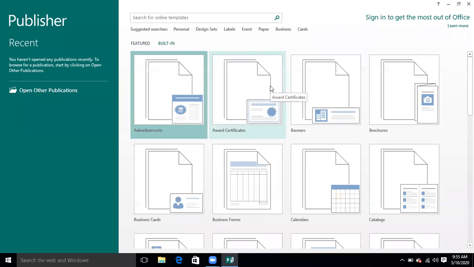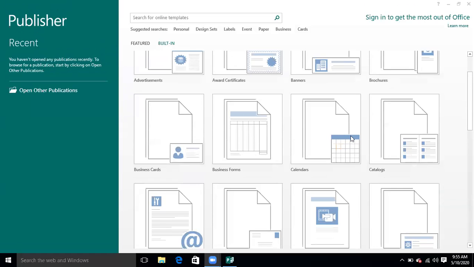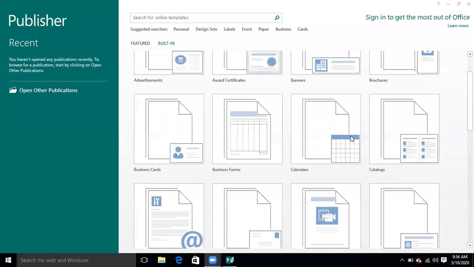As I had told you, Publisher is a tool which is used to make quick publications. When we say quick publication, it means in a very easy way, using very little time, you can make banners, brochures, greeting cards, business cards, all types of cards quite easily. Last time we had seen how we can create a card in Microsoft Publisher.